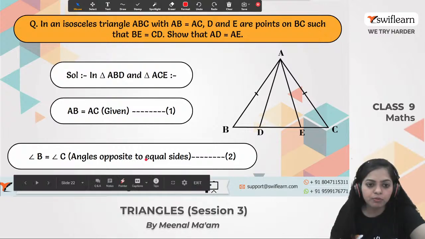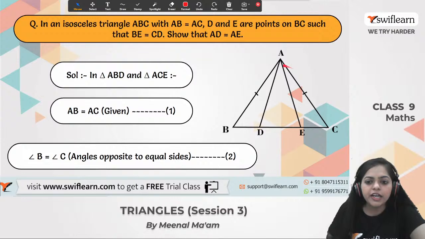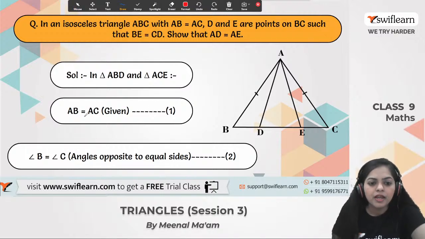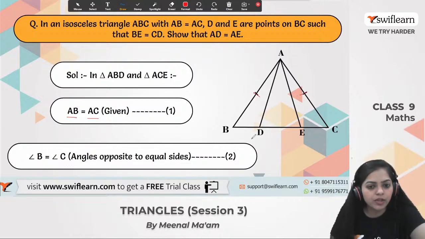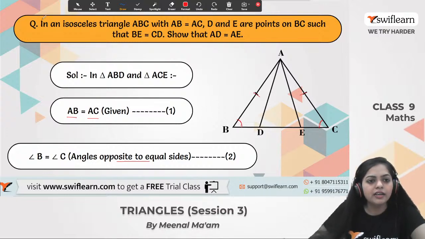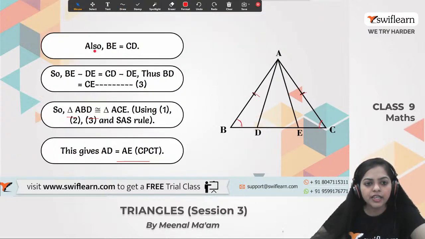Let's solve this problem together. In triangle ABD and triangle ACE, what is given? Let's have a look. AB is equal to AC. It is given that these two lines are equal. And also angle B is equal to angle C, because we already know the theorem that angles opposite to the equal sides are equal. So angle B is equal to angle C. Alright. Now let's move on to the next one.